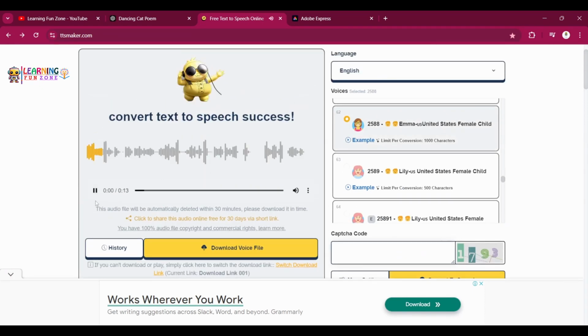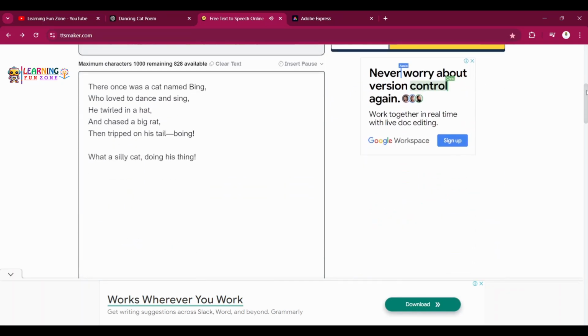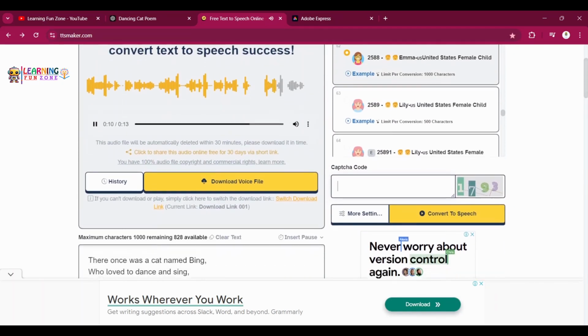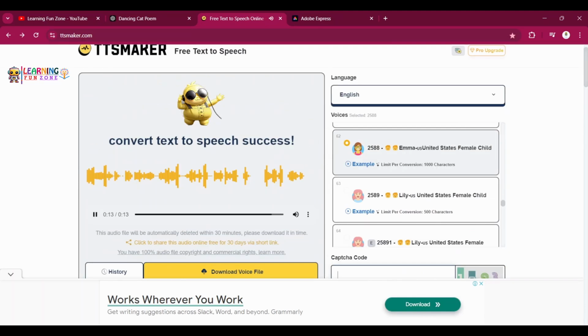There once was a cat named Bing who loved to dance and sing. He twirled in a hat and chased a big rat, then tripped on his tail. Boing! What a silly cat doing his thing.